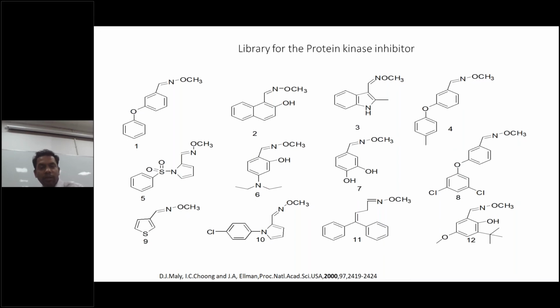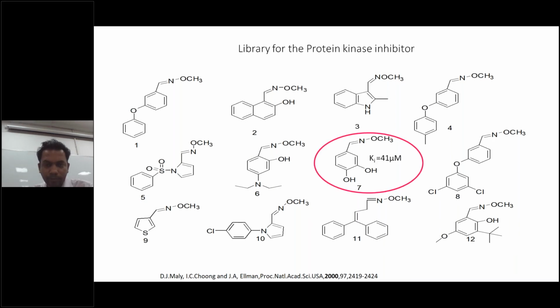And this is only one 6-member here with an amine attached. They have also taken a thiophene system as the 5-member ring. So these are the different fragments that can be considered while developing that Src kinase inhibitor. This is the starting point when the scientists started with this kind of fragments.